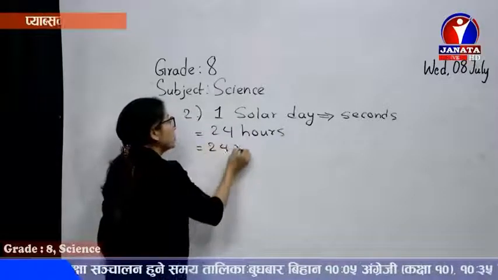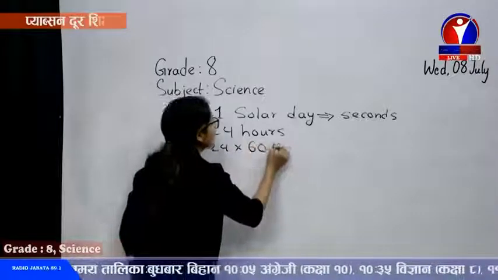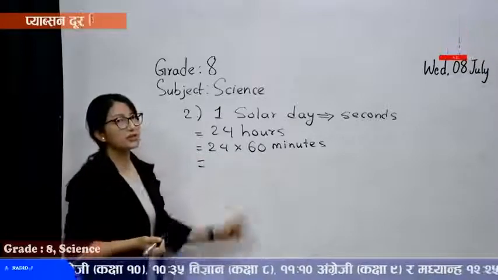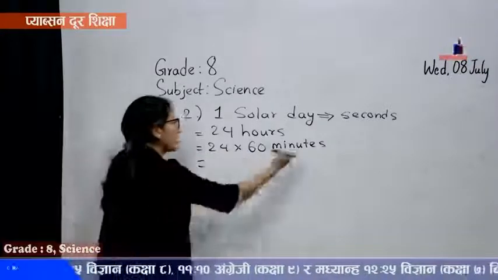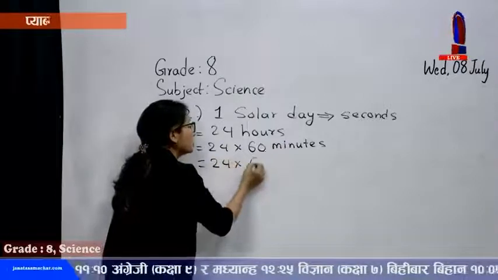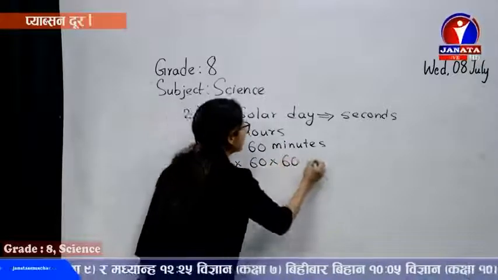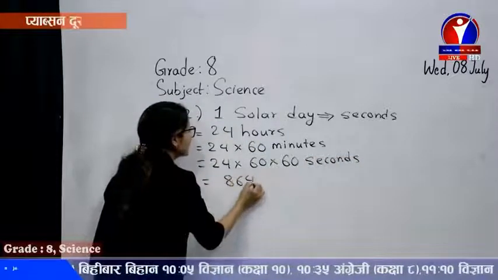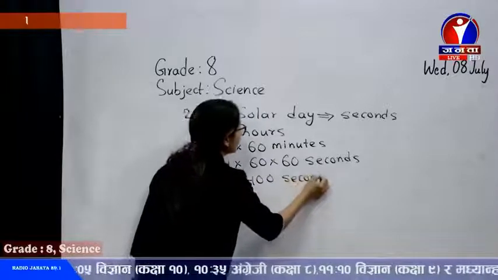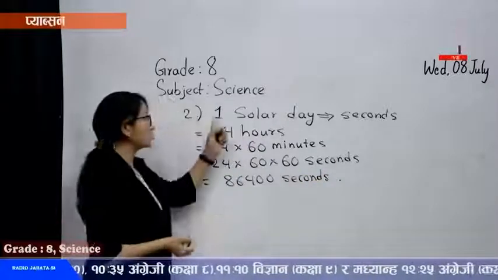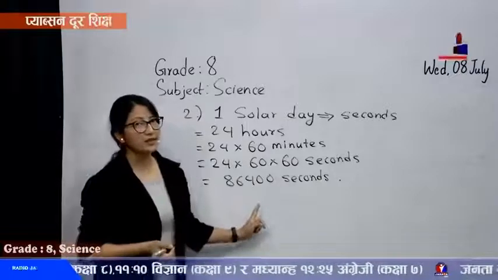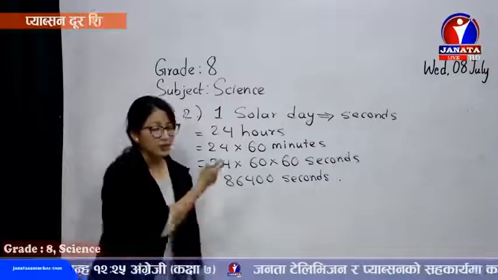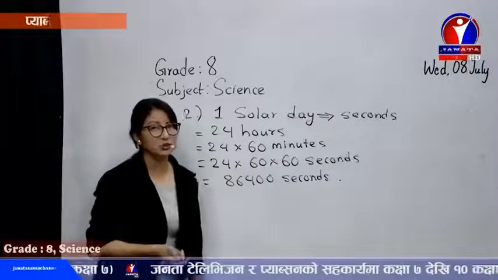So 24 into 60 minutes. When you multiply 24 into 60, I think we get 1440. I'll just directly do here. Then after 24 into 60, when you multiply it by 60, it's converted into seconds. And it's altogether 86,400 seconds. You can calculate there as well. So 1 solar day is altogether 86,400 seconds.